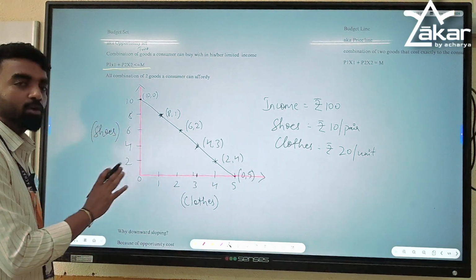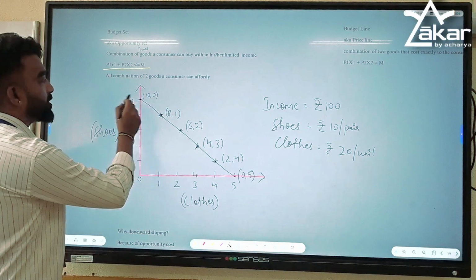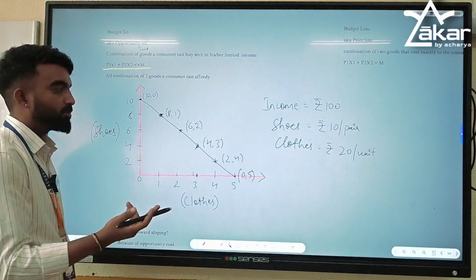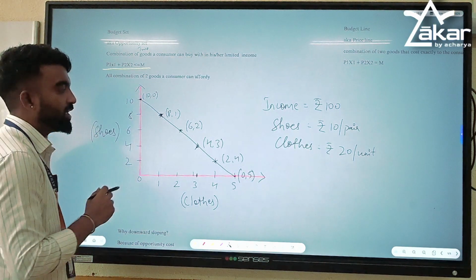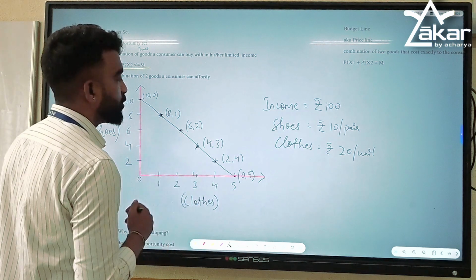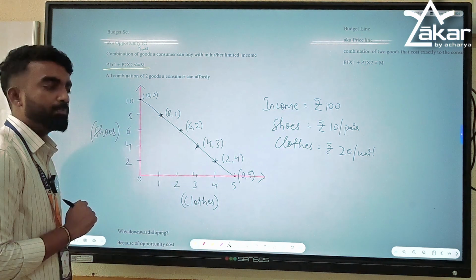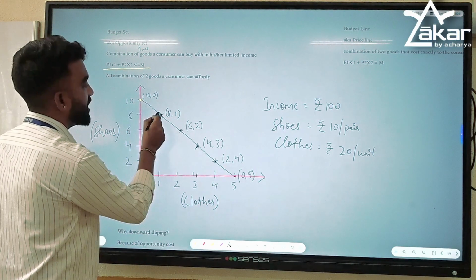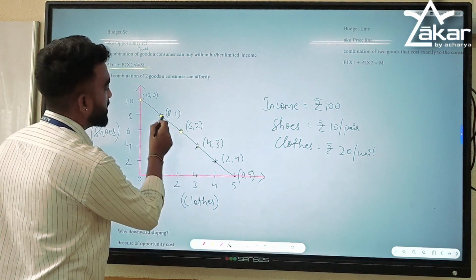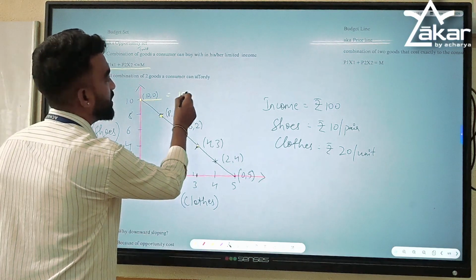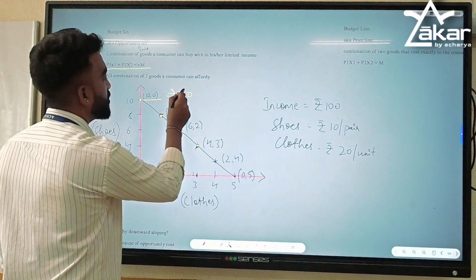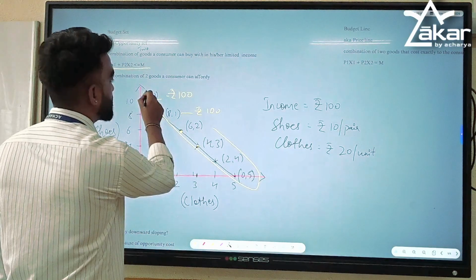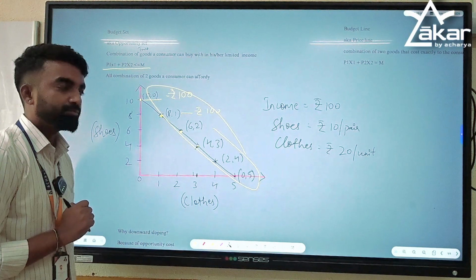So what are the possible combinations she can buy? If she wants to buy 10 shoes, then 0 clothes. If she wants to buy 1 pair of clothes, she has to give up 2 pairs of shoes. If she wants to buy 2 pairs of clothes, she has to give up 4 pairs of shoes. Similarly, it goes on. So this is the budget line. All these combinations are exactly equal to her income, right? This is equal to rupees 100, this is also equal to rupees 100. Similarly, all these combinations are equal to 100 rupees.